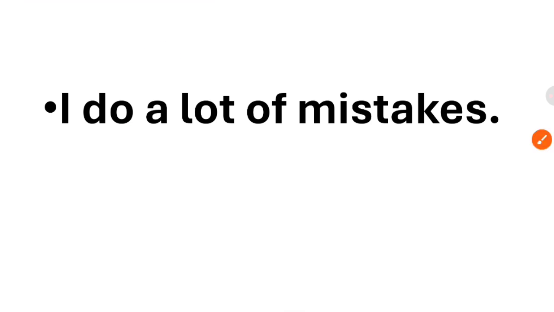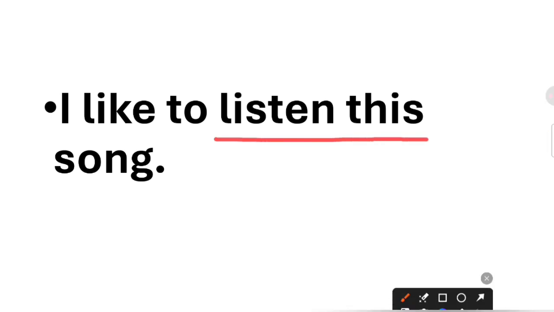All right, let's proceed further. The third sentence is: I like to listen this song. Can you guess what is the mistake here? I like to listen this song. See, the mistake is there is no to after listen. Always remember that listen is followed by to. So: I like to listen to this song.